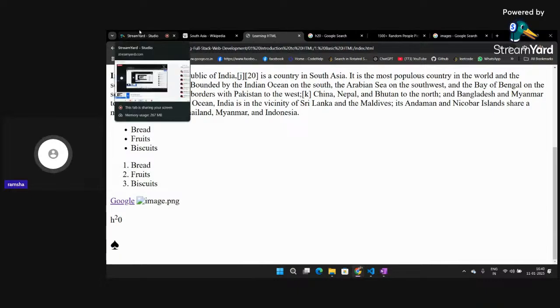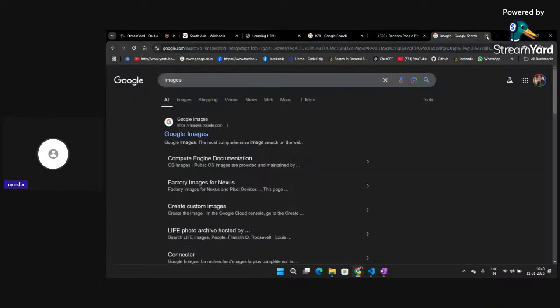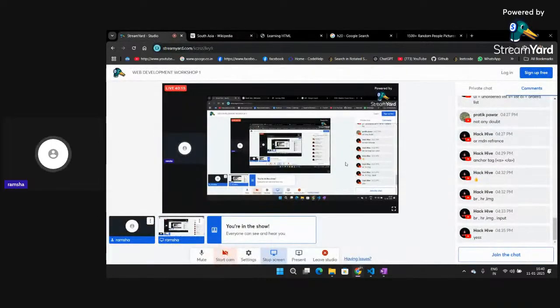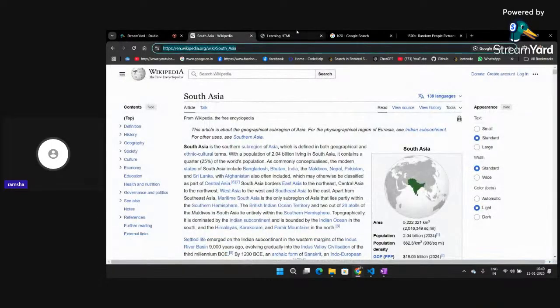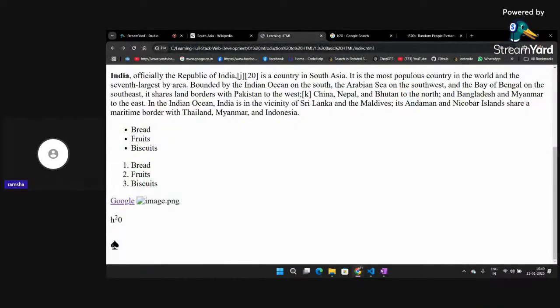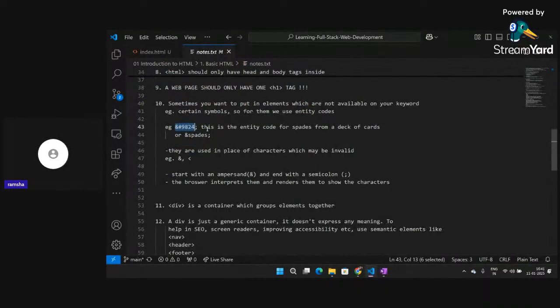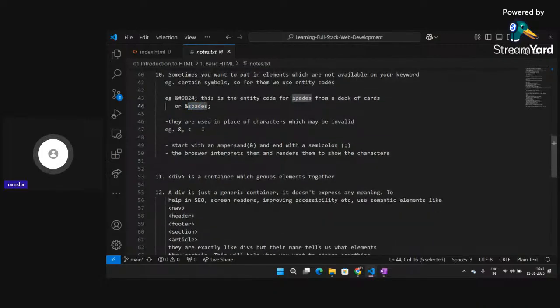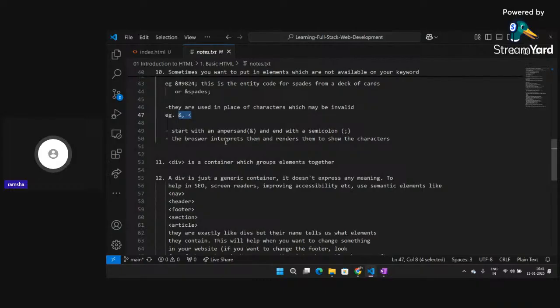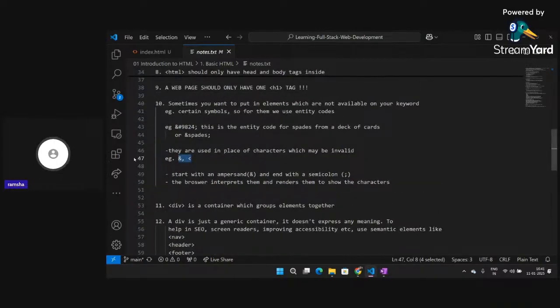So there are a lot of codes you can search on the internet, and you can use these codes on your web page also. Similar to this, I also have, we can use spades also, these characters also. So you can search for them, these codes. And these codes are also known as the entity codes.